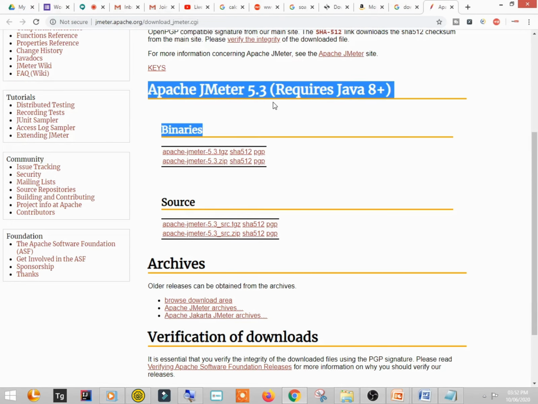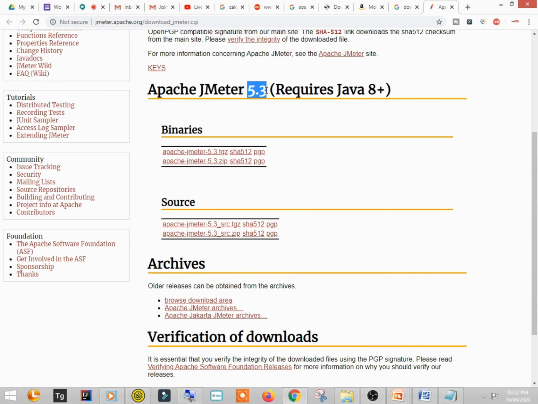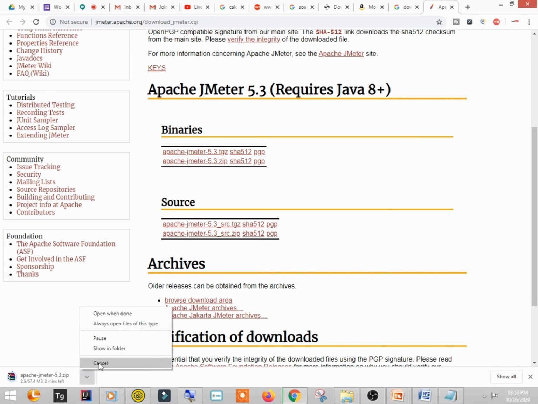So you can open this website and here you can see Apache JMeter, it requires Java 8 plus, right? Currently its version is 5.3. Later on it will be something else, but the core functionality is not going to change. There are two links, out of which you have to select one. If you are on Windows, it's better to use this link. Click on this and it will be downloaded. Actually I have already downloaded it, so I will not download it.